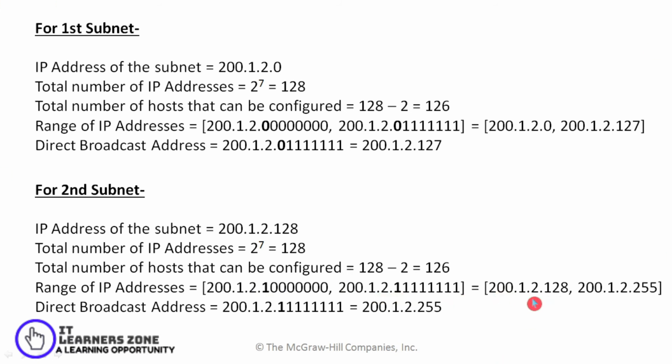So we have 200.1.2.128 and 200.1.2.255, and the range of addresses which can be assigned to my hosts would be from 129 to 254, whereas the last address would serve as the broadcast address, and the first address would serve as the network ID or network address for this particular subnet.